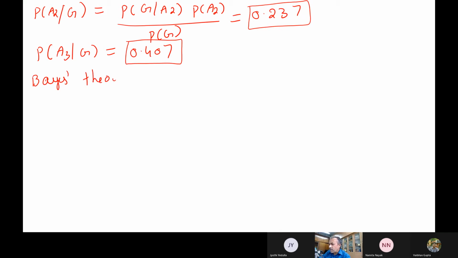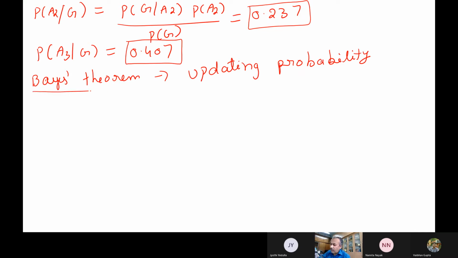This also is a very interesting example we will see. Sometimes we call this updating probability. So for example, now we are having a COVID situation, which is the best example we can have.